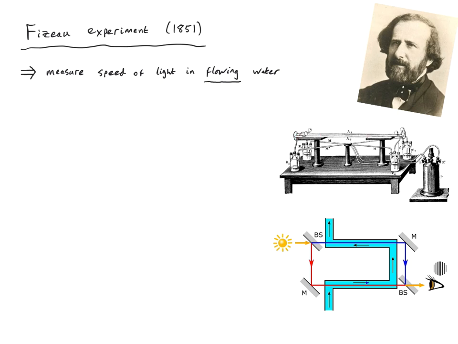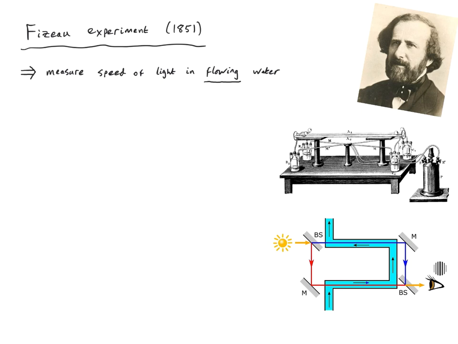It involves these long glass tubes which are connected to a pump and this water cylinder here. So the water is just cycling around and flowing in the system. Then Fizeau shone some light down these tubes, and in a very clever way, he was able to measure the speed of the light in the flowing water. That was actually done spectroscopically, so he considered basically this setup.